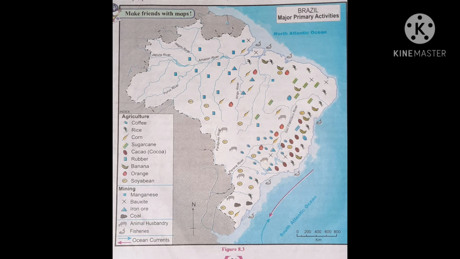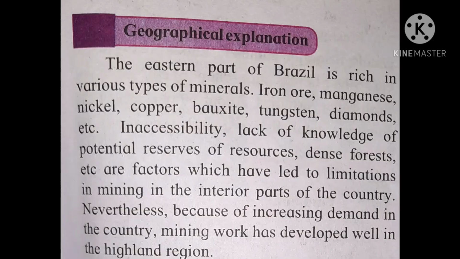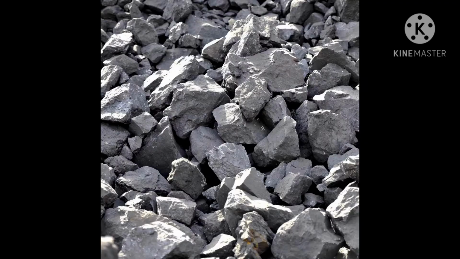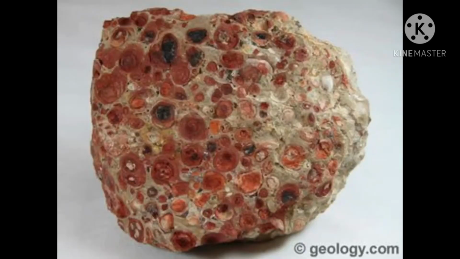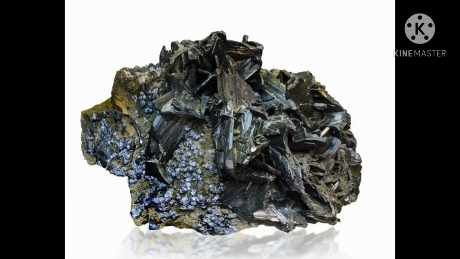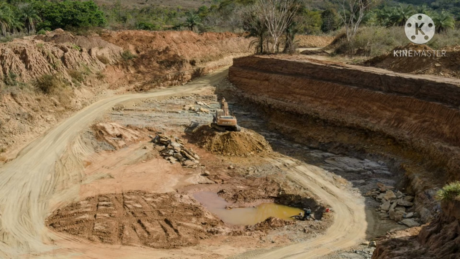Now let us come to the geographical explanation. The eastern part of Brazil is rich in various types of minerals. Minerals like iron ore, manganese, nickel, copper, bauxite, tungsten, diamonds, etc. are extracted on a large scale in this area.